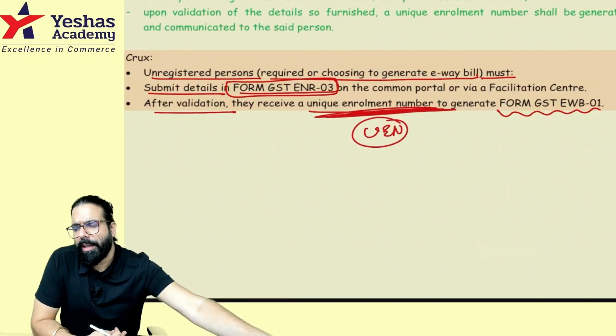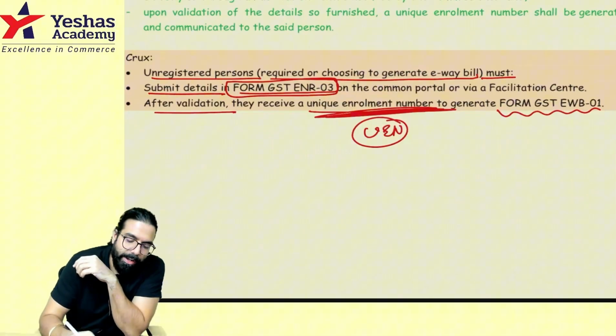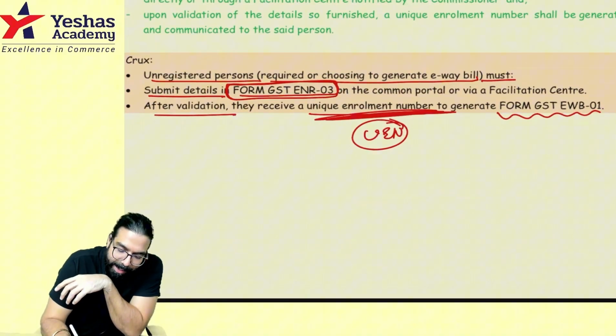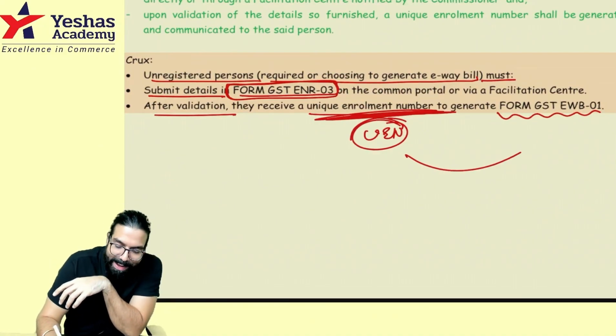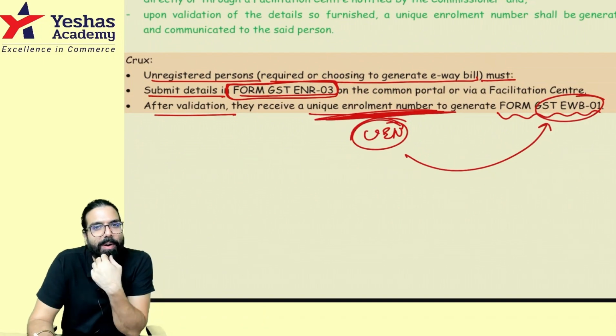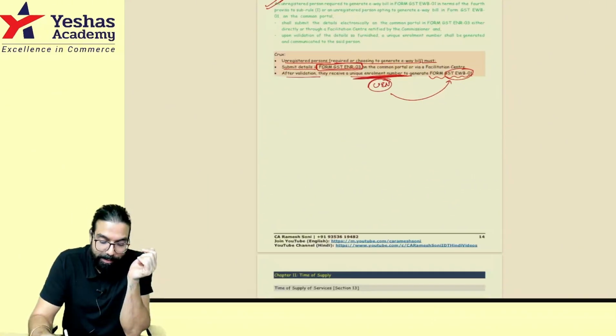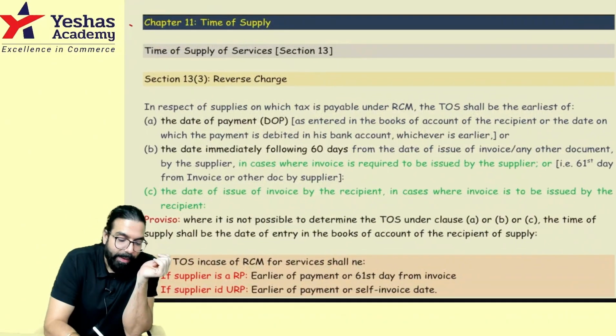Sir, if I have to generate an e-way bill, then I have to fill one form, ENR 03, and one unique enrollment number will be given. Now, I can go ahead and fill e-way bill form number 1, part A, part B and generate the e-way bill. That's all. Nothing important. Okay. Time of supply.